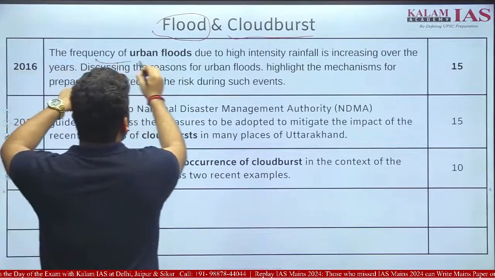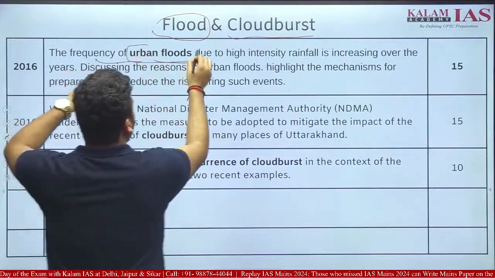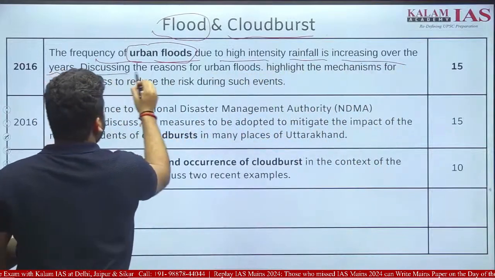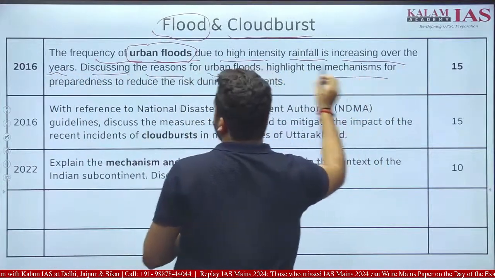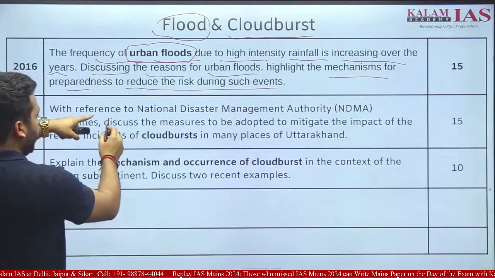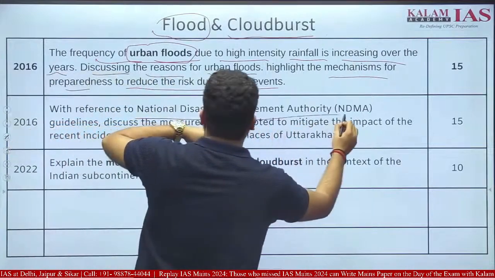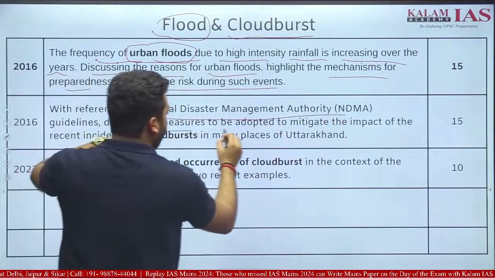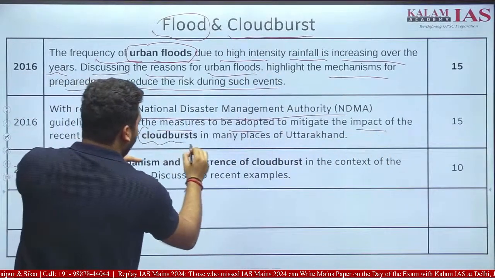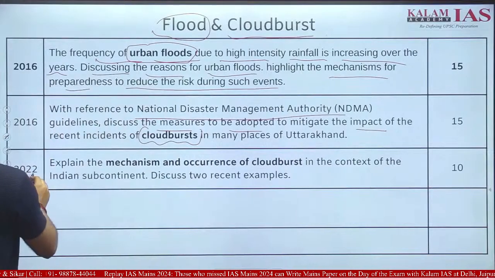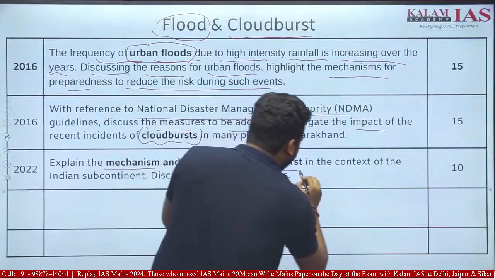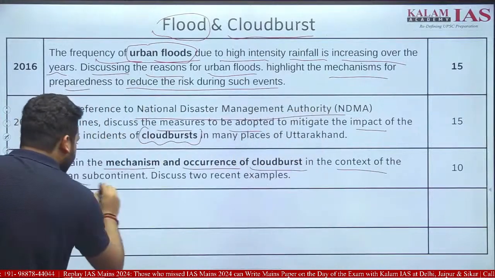2016, the frequency of urban floods, very important. Urban floods due to high intensity rainfall are increasing over the years. Discuss the reasons for urban flooding and highlight the mechanisms for preparedness to reduce the risk during such events. 2016, with reference to NDMA guidelines, discuss the measures to be adopted to mitigate the impact of recent incidents of cloudburst.